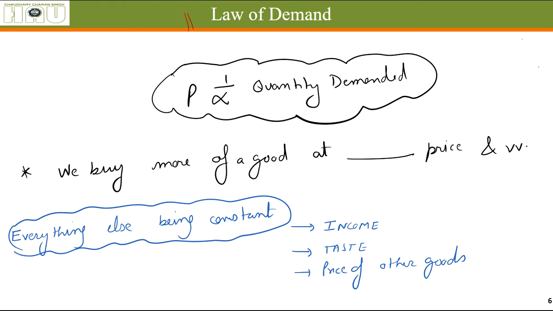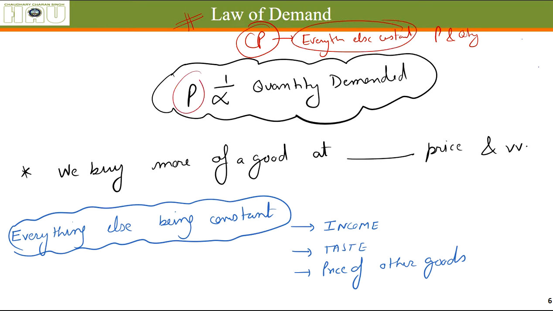Now let's talk about what is the law of demand. CP, this is very important. Ceteris paribus, everything else constant, everything else except price and quantity. When everything else is constant, price generally varies inversely with demand. That means if the price of a good goes up, the quantity demanded of that good goes down.